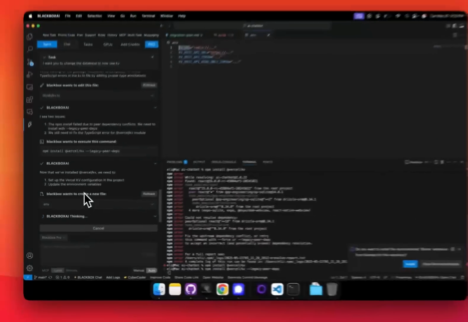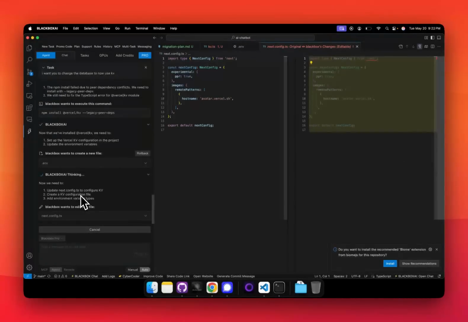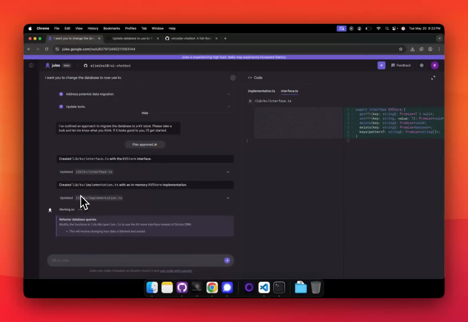Okay, so now it's almost done. Now that we've installed the KV, we need to change the environment variables, and then there's the next config.